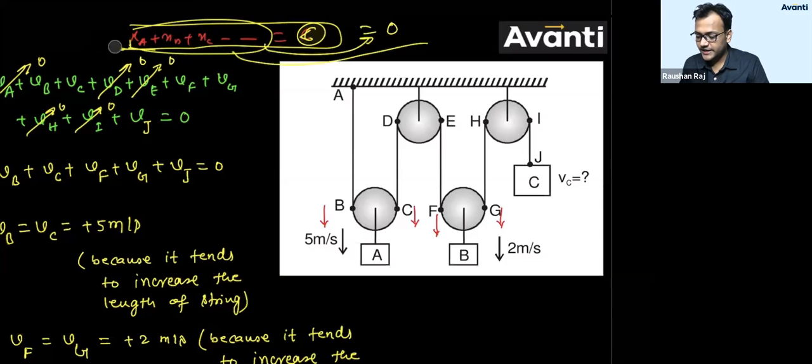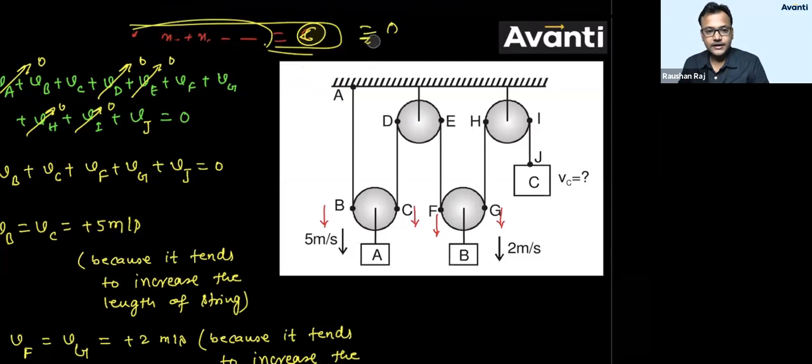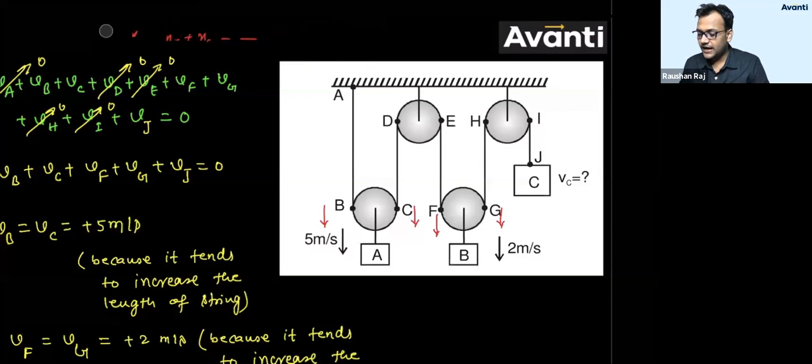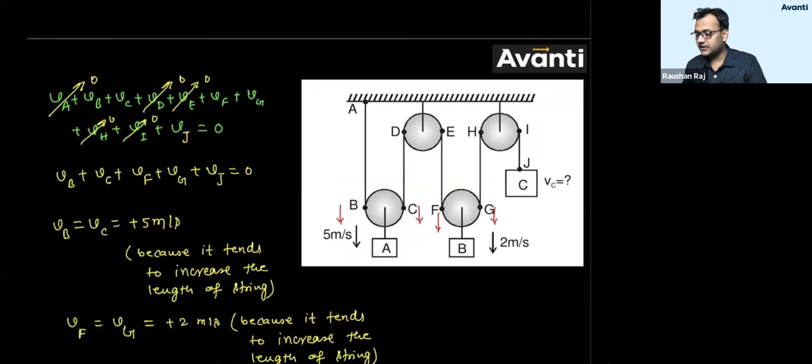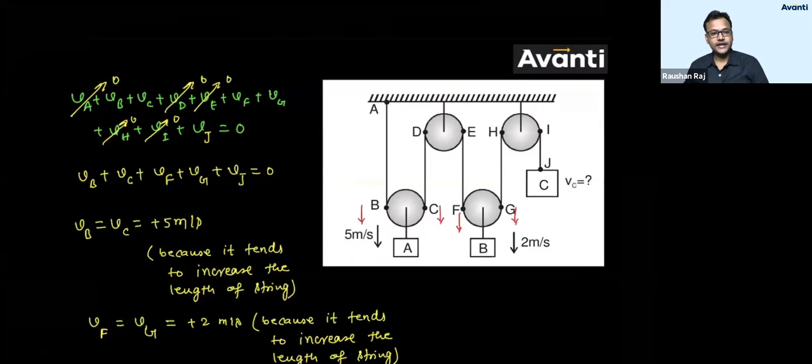Clear, everyone? Did everyone understand? Guys, did you understand this? Why we need to add all the velocities? Why we need to add all the accelerations? Clear? So that is why we add the velocities and equate it with 0. That is why we add all the accelerations and we equate with 0.